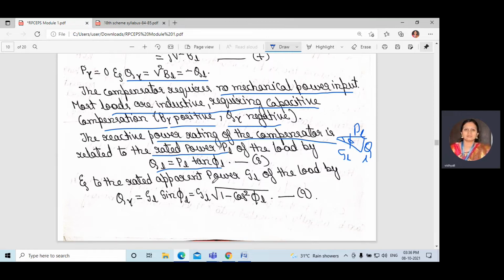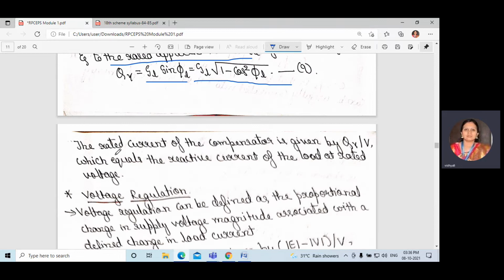Next, related to the rated apparent power SL of the load, QY is equal to SL into sin phi L. Sin phi L is opposite by hypotenuse, so opposite is QL and the hypotenuse is S. So it is expressed in terms of compensation. So QY is equal to SL sin phi L, that is equal to SL square root of 1 minus cos square phi L. The rated current of the compensator is given by QY divided by V, which is equal to the reactive current of the load at rated voltage.